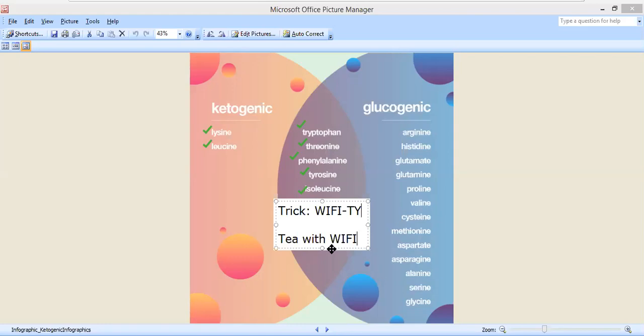Wi-Fi tie or tie with Wi-Fi. You can remember like this. Okay, Wi-Fi tie: W for tryptophan, I for isoleucine. This is phenylalanine. This is threonine, and the last one is tyrosine. This is the only thing that could be done to make you all remember.